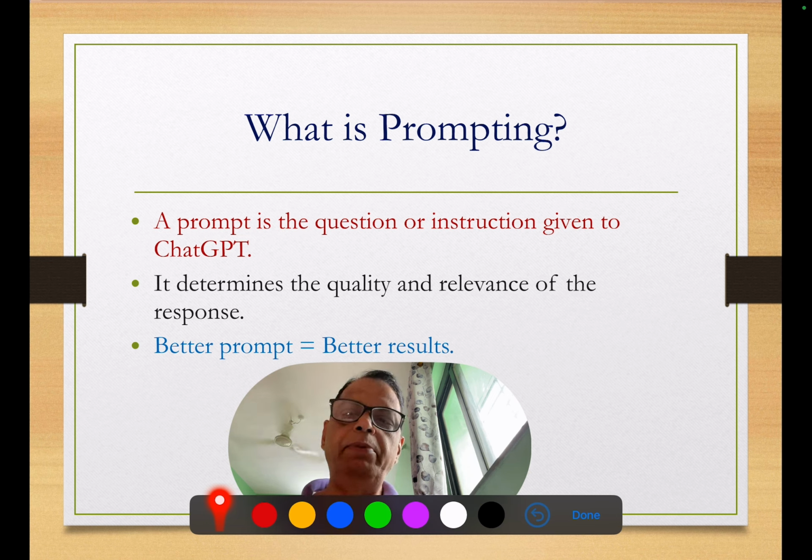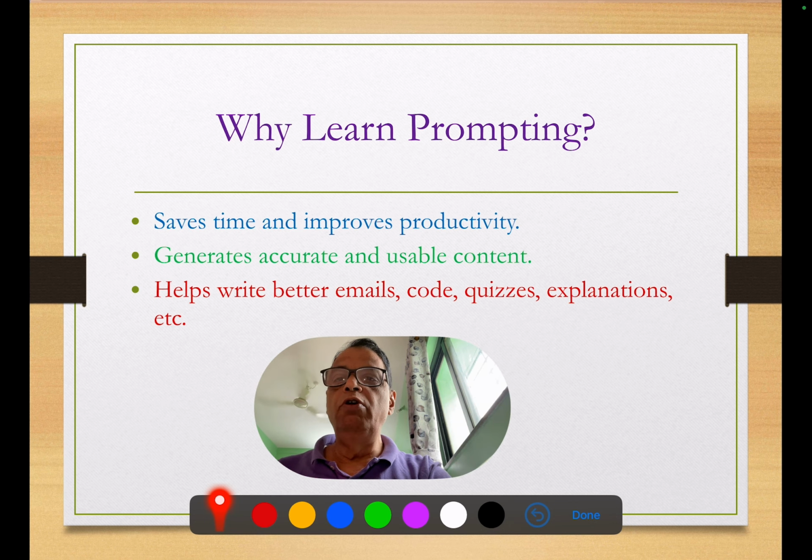Prompting is a very essential part of AI conversation and one need not neglect it. Otherwise, you will find that the ChatGPT may give you an answer which may not be correct, or which may not be appropriate for you. So why is it necessary to learn prompting? Prompting is necessary because it will save us time and it will also improve our productivity. Because whenever we are sitting on ChatGPT or any AI tool, you are devoting your time and you must get an answer quickly that is suitable for you.